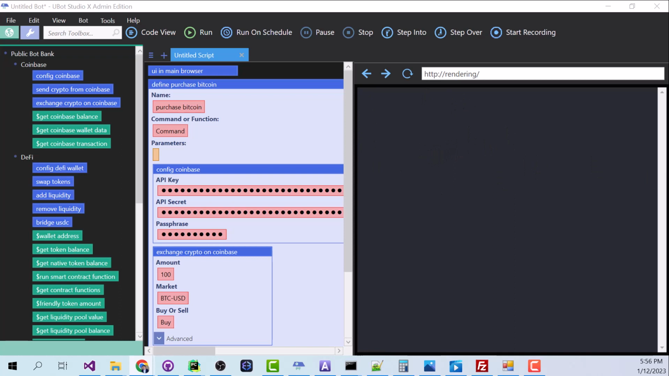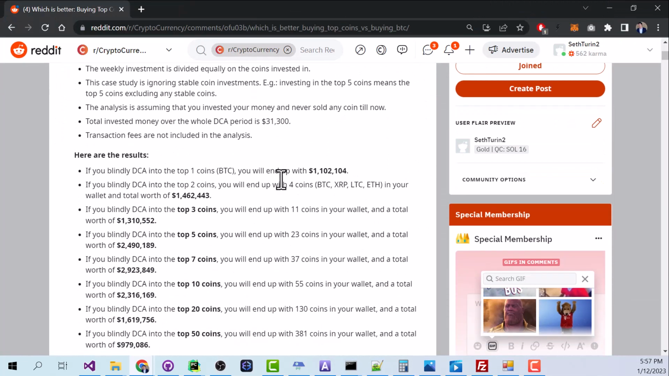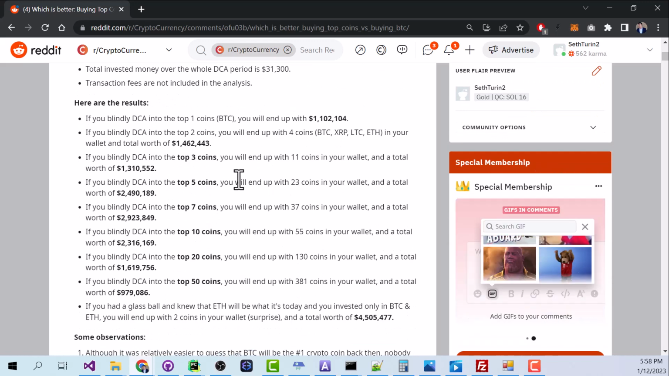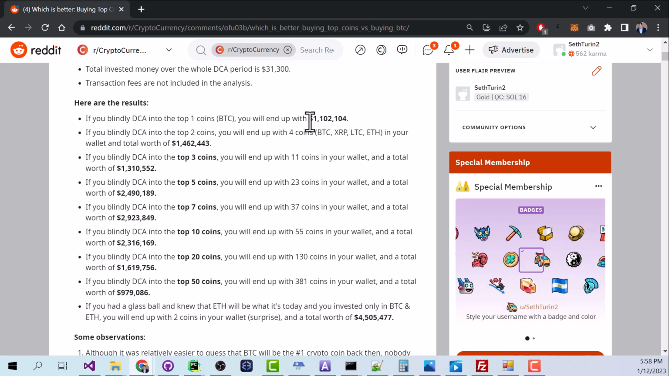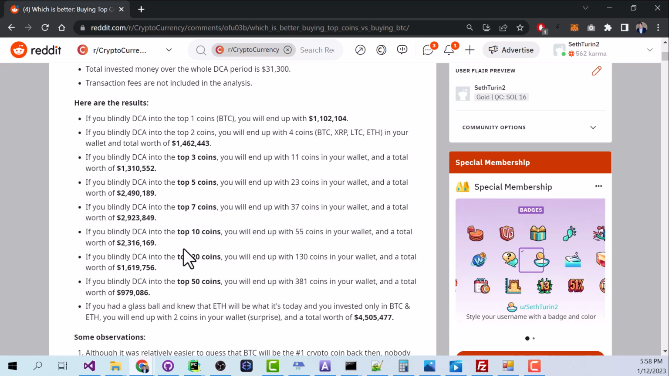However, you might be interested in a study that was done. And when I say a study, this was a very informal Reddit study, where this person did some statistical analysis. And he tested what would happen if between 2015 and 2021 you invested $100 per week either into just Bitcoin or you divide it up into the top 10 cryptocurrencies, whatever those happen to be at the time. And here's what he found. If you just put everything into Bitcoin, you would have ended up with $1.1 million. If you put it into the top 2 coins, you would have ended up with $1.4 million. And he does this with the top 3, the top 5, the top 7, top 10, 20, and 50 coins.